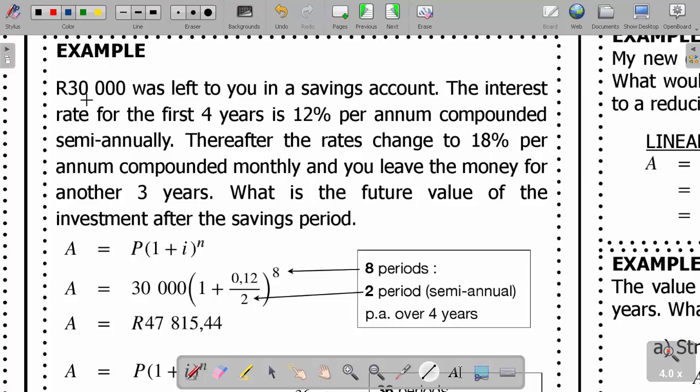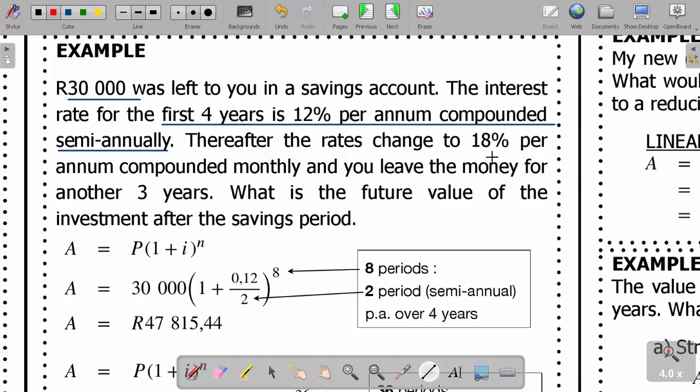You first deal with the 30,000 and get your answer using the first 4 years at 12% per annum, compounded semi-annually. Altogether, this one is going to be your P times 1 plus I. That means 1 plus 12% divided by 2, power 4 times 2 altogether. After getting your answer, you proceed to use that answer.